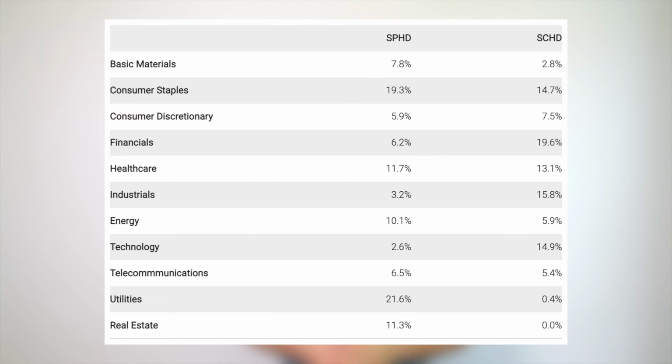Now let's check out the sector breakdown of SPHD and SCHD. Notice how SPHD massively overweights traditionally defensive sectors like consumer staples and utilities, while severely underweighting technology compared to the broader market. This makes sense, as these defensive sectors are notorious for high dividend yields and low volatility, while we can say the opposite about the technology sector. SPHD also drastically overweights REITs at about 11%, while REITs only comprise about 4% of the broader market by weight. SCHD, on the other hand, has basically zero exposure to utilities and REITs.